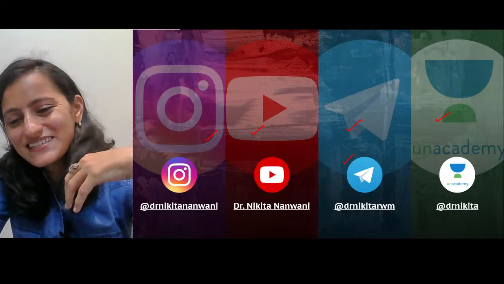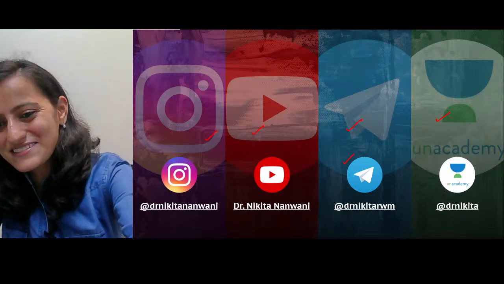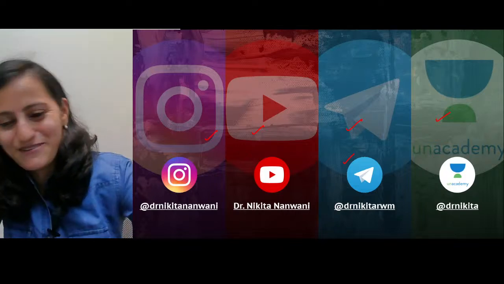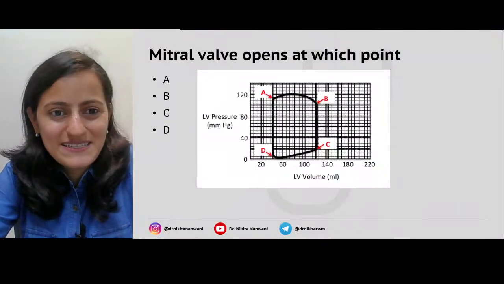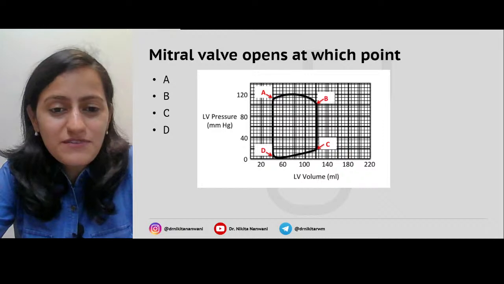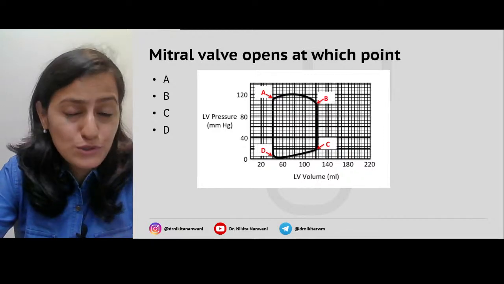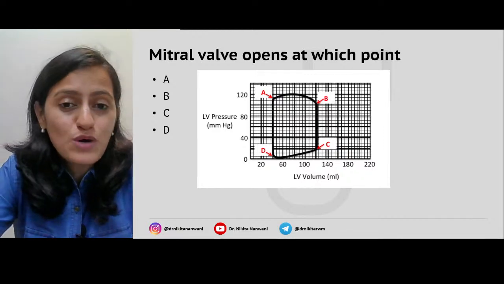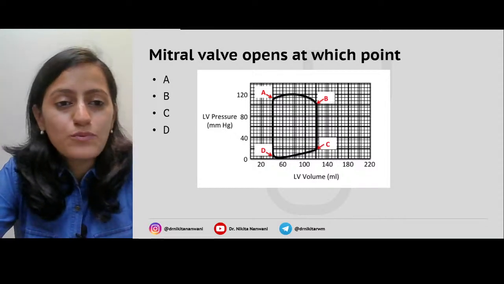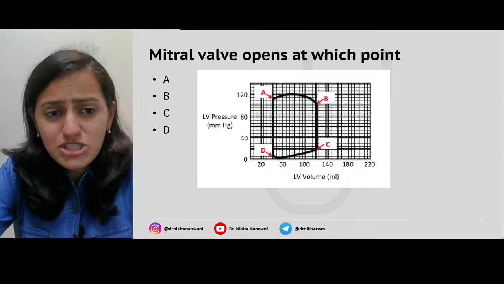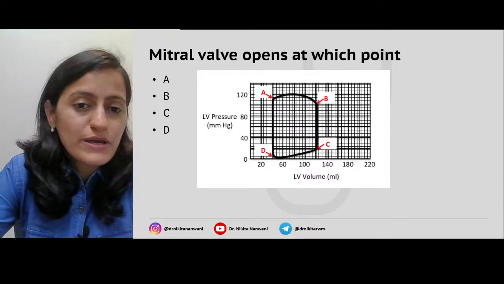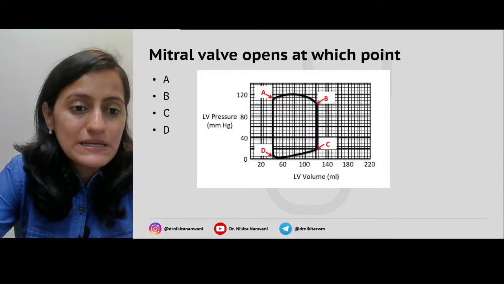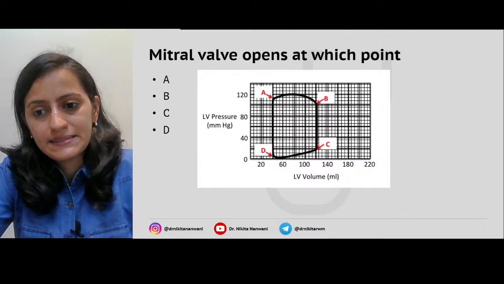Okay, we'll come to the correct answer later on after we discuss this topic. Some of you have got this right, some of you have got this wrong. I hope after the session, each one of you will get that right. So starting with the first question related to the pressure volume loop, a quick review of this pressure volume loop, and then we'll go into the valvular diseases. So tell me, at which of the following points does the mitral valve open? Is it A, B, C, D?